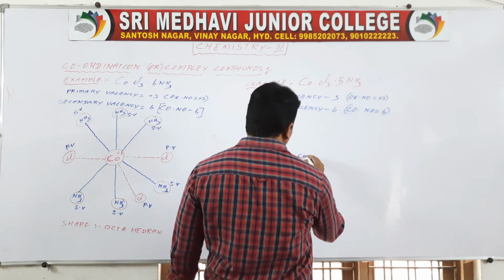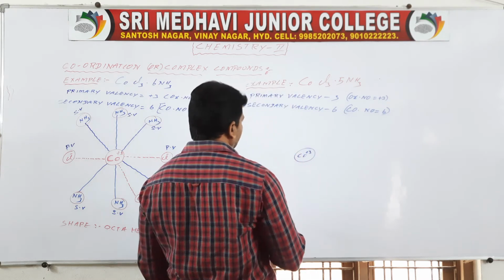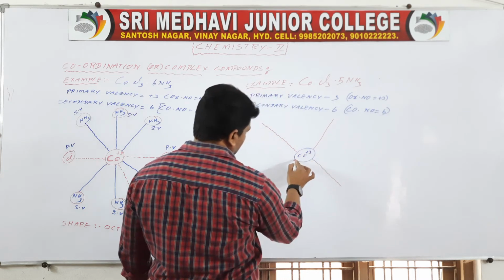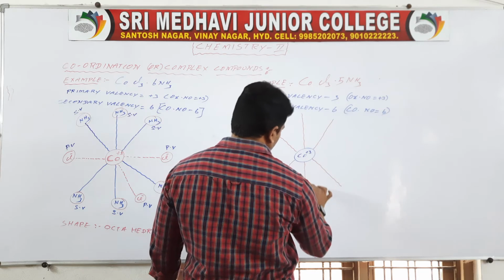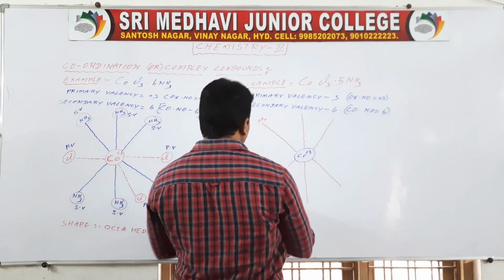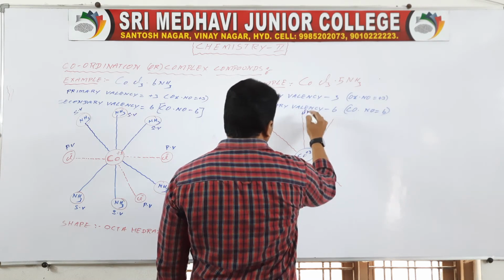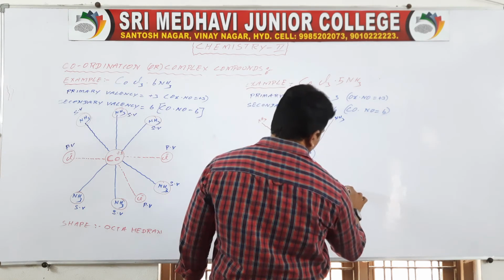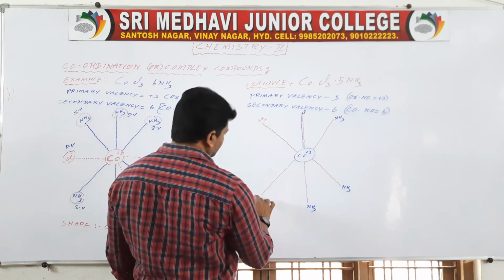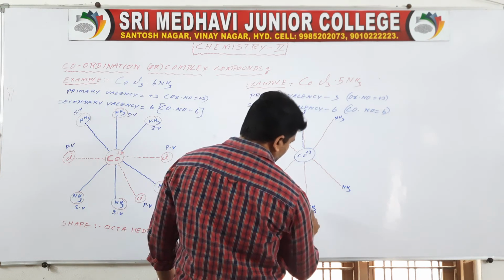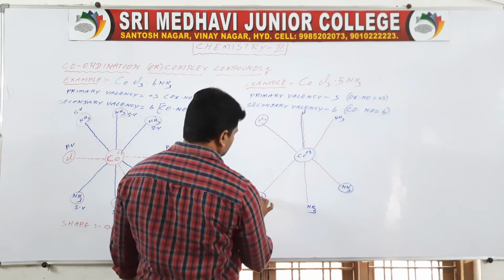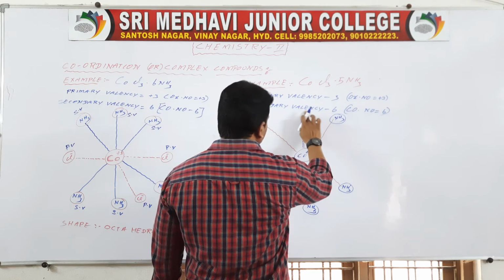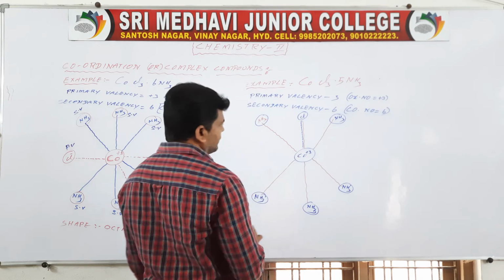Here the central metal atom is Co plus 3, with NH3 and Cl minus around it. Here there are NH3 groups, and Cl minus.